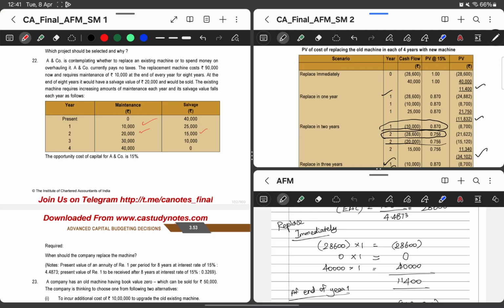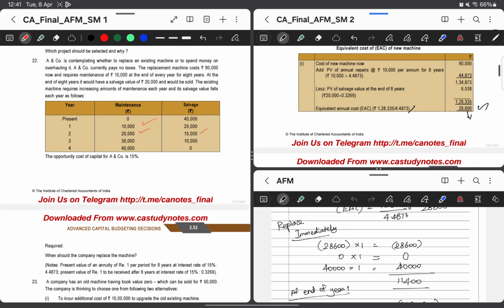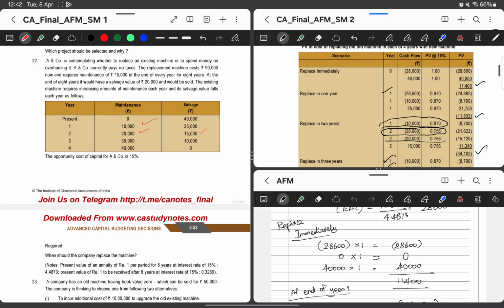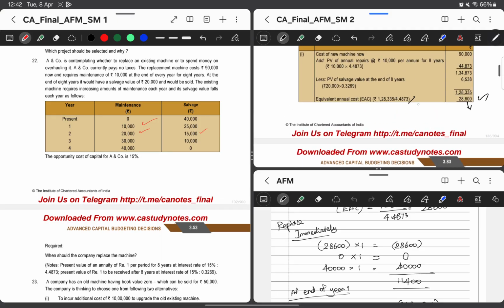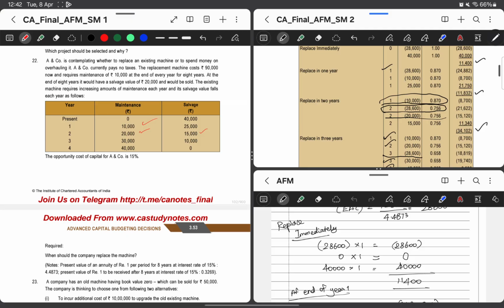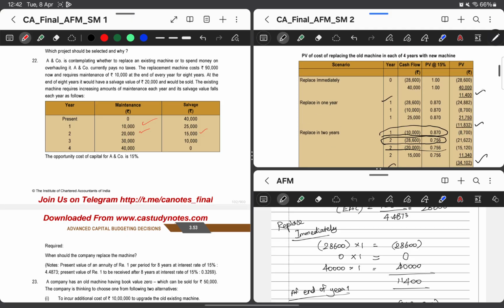In the given problem, since we have already taken the equivalent annual cost of the new machinery and then used it in our replacement decision, we don't need to again do equivalent annual cost. If we were not considering the equivalent annual cost, and were taking cash flows like the initial investment of 90,000, then PV of the new machinery and PV of the salvage value in the respective years, then we should divide it by the annuity factor to arrive at equivalent annual cost. Then only we can compare each year.